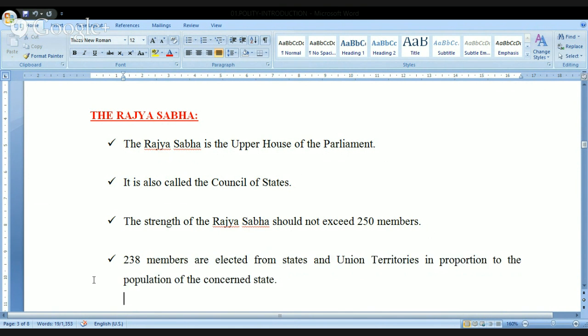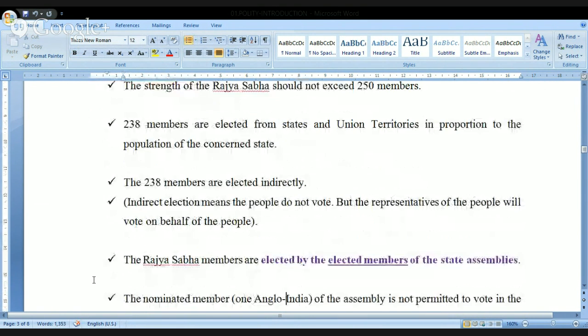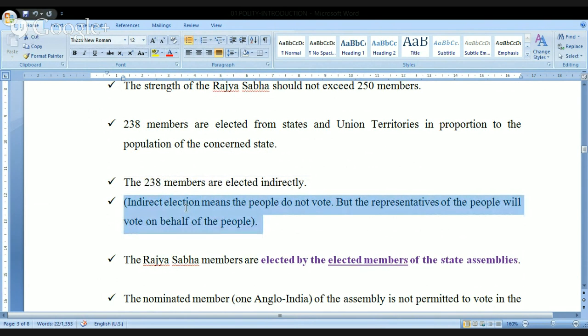I'm moving further. Have a look at this. These 238 members, kindly see it. Today we have only 233. If the strength is 250, the number of elected members will be 238. These 238 members are elected indirectly. Indirect election means the people of the state do not vote, but the representatives of the people will vote on behalf of the people. That is the meaning of the so-called indirect election.